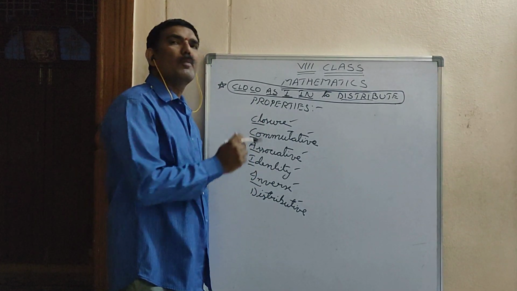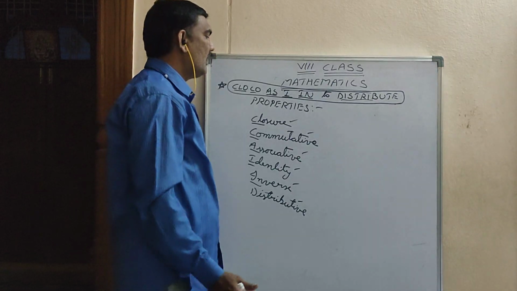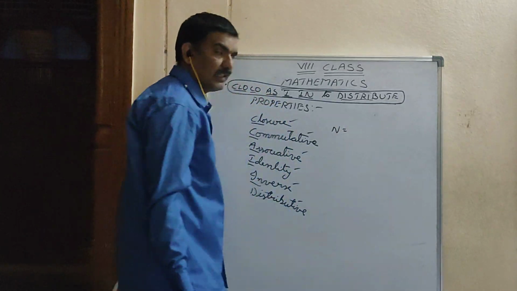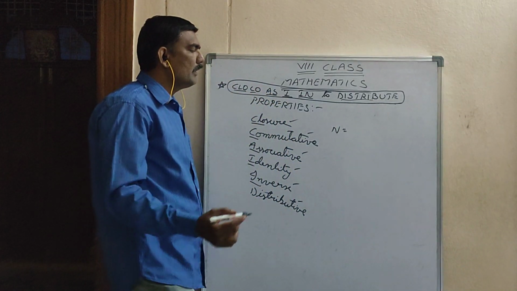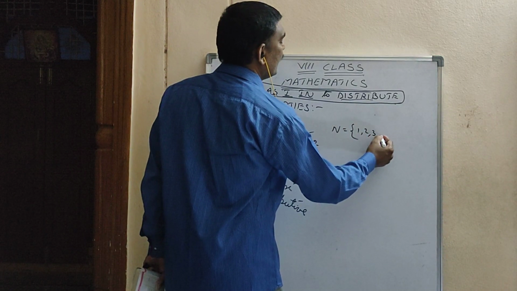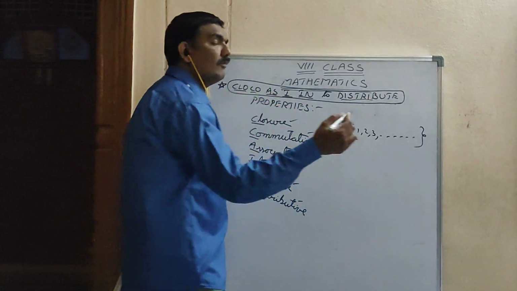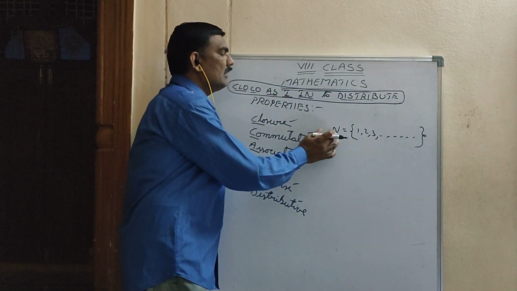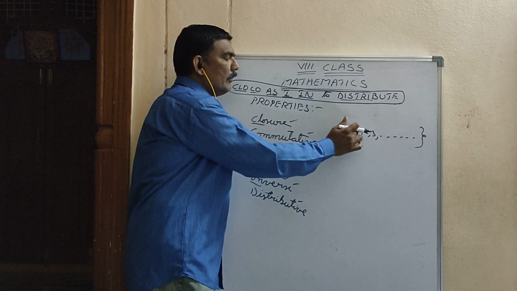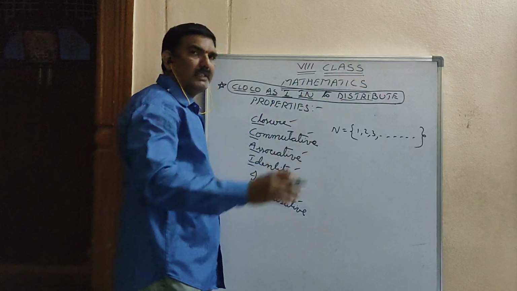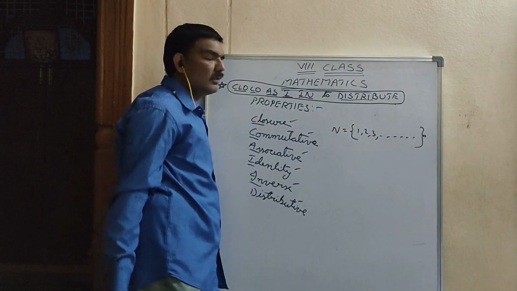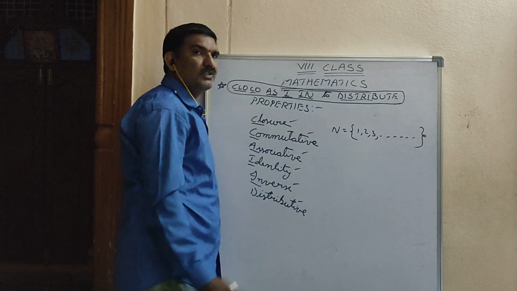So what is closure property? We will see it. Now what I will do is, I know natural numbers set. Natural numbers set means in set you will have numbers from 1 to infinity. Imagine that N is a bag. That bag contains numbers starting from 1 to infinity. So it is one set and this is called set brackets. Now it is set of natural numbers.